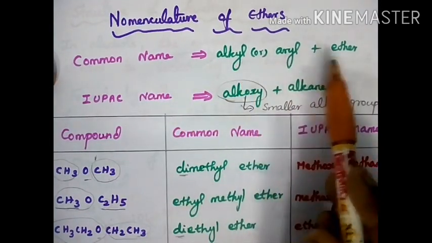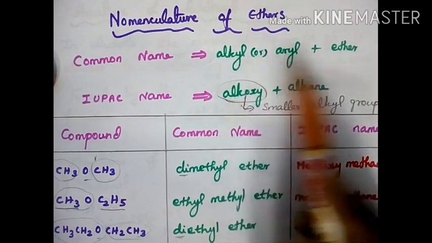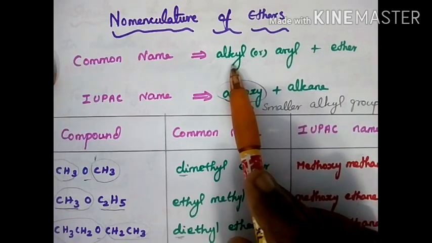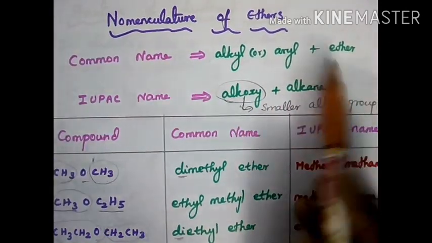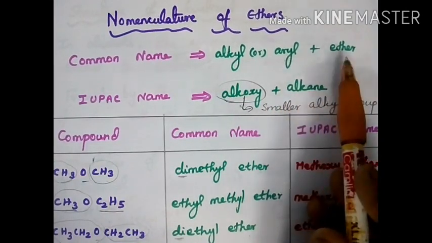How to write the common name? Alkyl or aryl plus ether. Alkyl means methyl plus ether. Aryl means phenyl plus ether. So find out whether an alkyl group or aryl group is there and add it with ether. Methyl means methyl ether, ethyl means ethyl ether, aryl means phenyl ether.